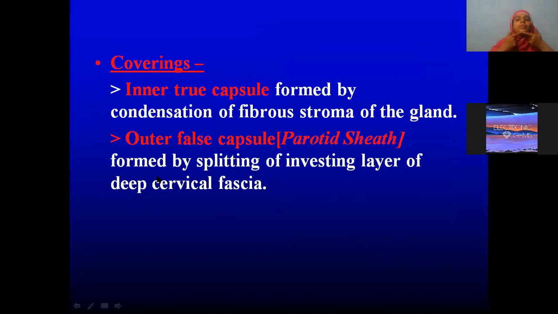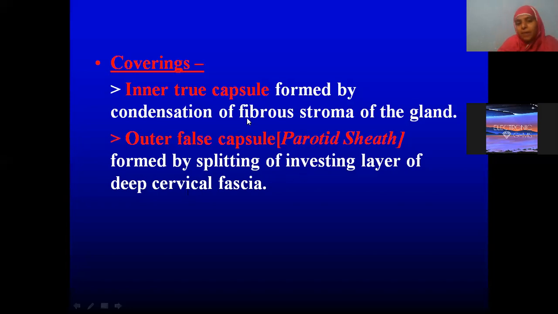I told you, basically, in the neck region we have deep cervical fascia. So the outermost covering is the investing layer of deep cervical fascia. The investing layer of the deep cervical fascia is just reflecting on the face. It is splitting and enclosing the parotid gland. If you consider this pink mass as the parotid gland, this becomes the false capsule, which is formed by the splitting of the investing layer.